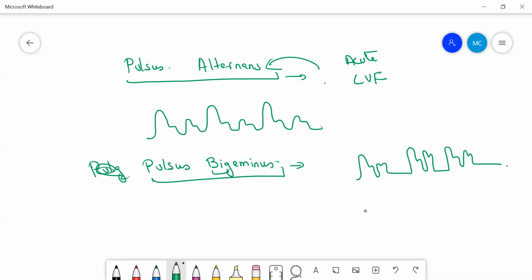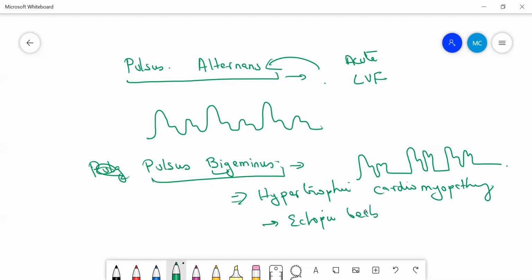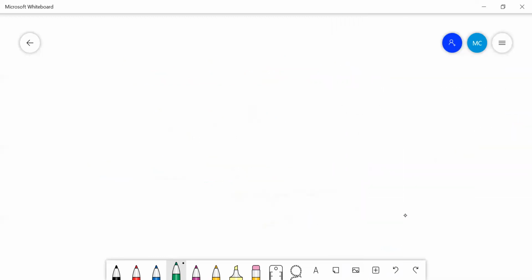Okay, so remember, pulsus bigeminus is mainly seen whenever there is an ectopic beat, or in case of hypertrophic cardiomyopathy. In hypertrophic cardiomyopathy, or ectopic beats, they cause this pulsus bigeminus. Okay, so these were all the different types of pulses, the different characters of the pulses. Pulsus paradoxus I have already discussed with you in the beginning, but I think I didn't tell you about the significance of pulsus paradoxus.